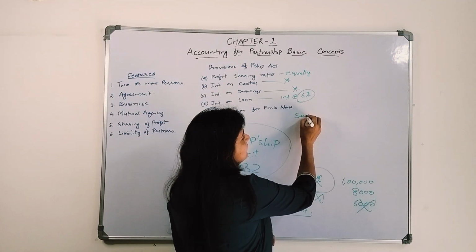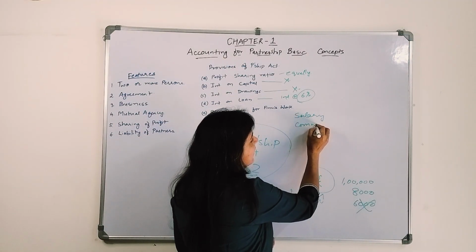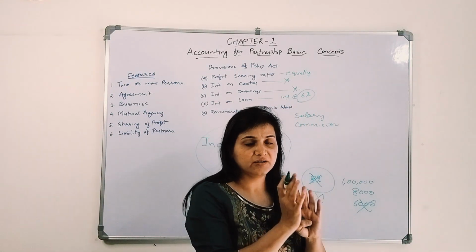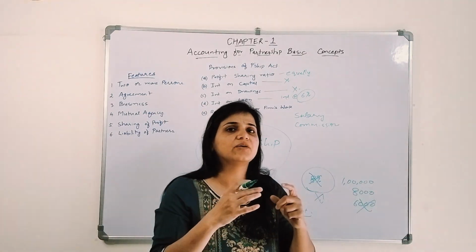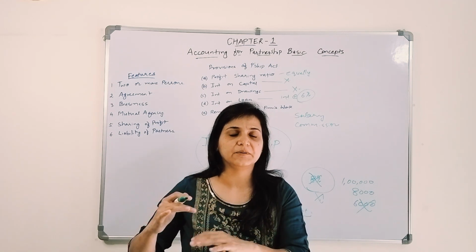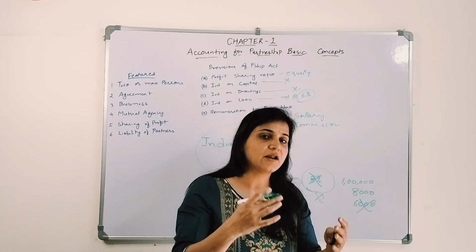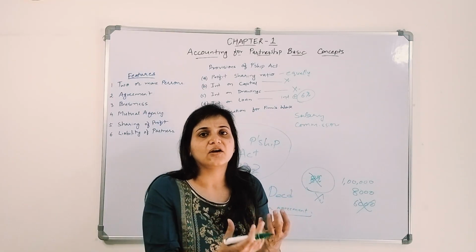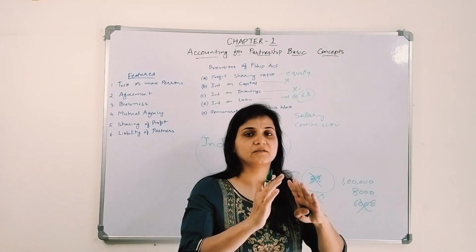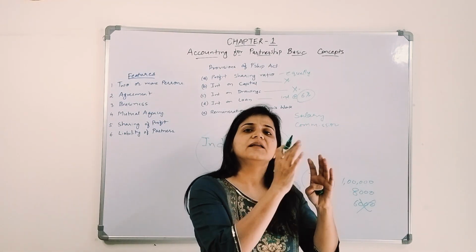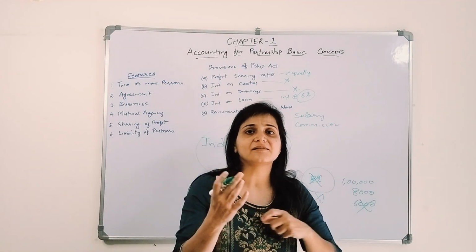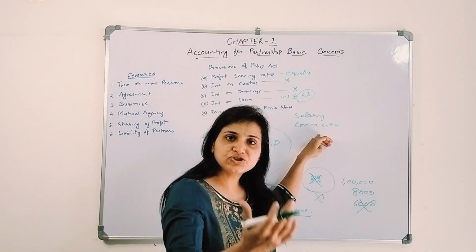Likewise, I said salary, commission. Now why are these things decided in the firm? They are the partners, they have a share in the profit sharing ratio. But there are certain partners who are actively involved in the business, and there are others who are silent, the sleeping partners. Now if a person is actively involved, he needs a certain kind of remuneration for that. So the firm decides that if he is actively involved in the firm's business, they will give a monthly salary to this partner, or based on the sales, if there is a profit, they will give commission on that profit.